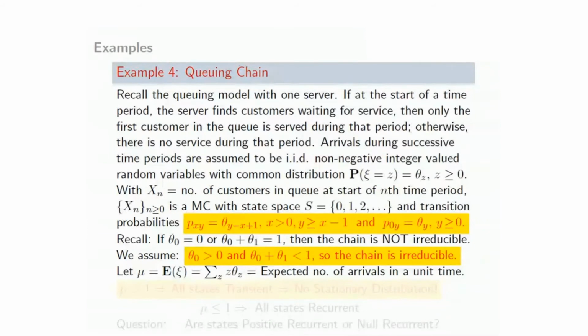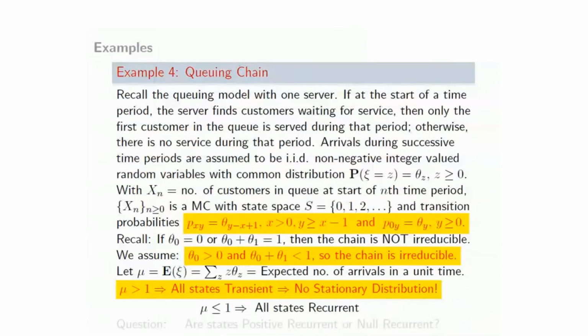For proceeding further, let's assume mu to be the expected number of arrivals in a unit time. So it's E of xi, which is the summation of z theta z. What we are going to prove is that if mu is greater than 1, then all states are transient and therefore there is no stationary distribution. That is something we have already seen.